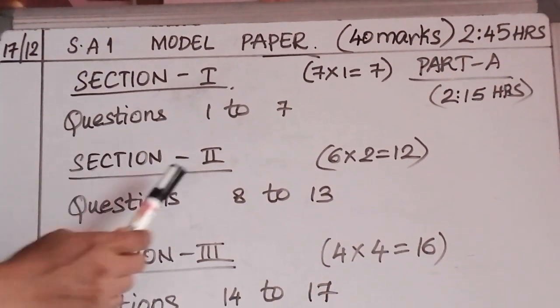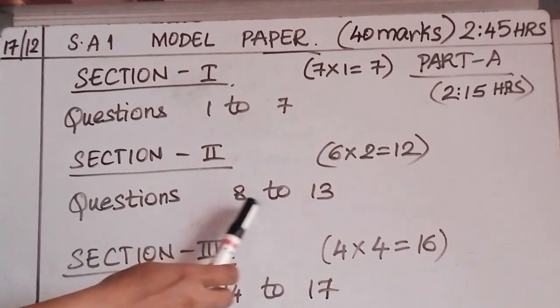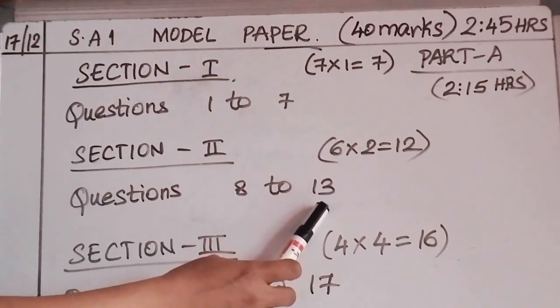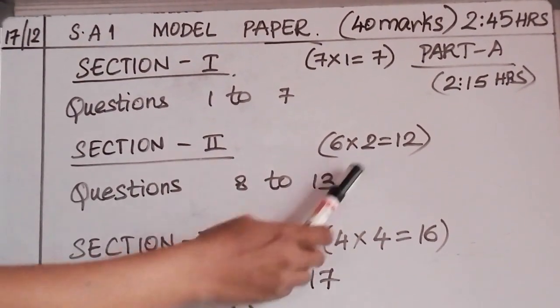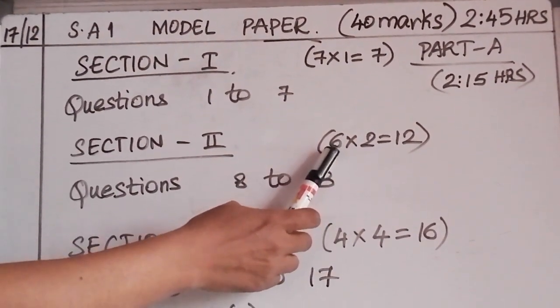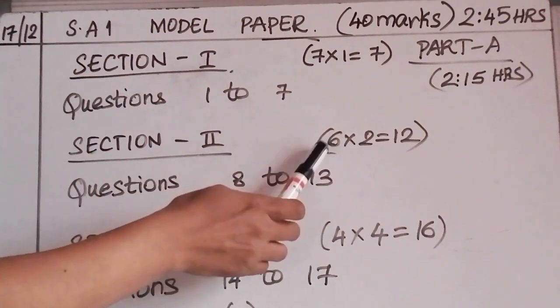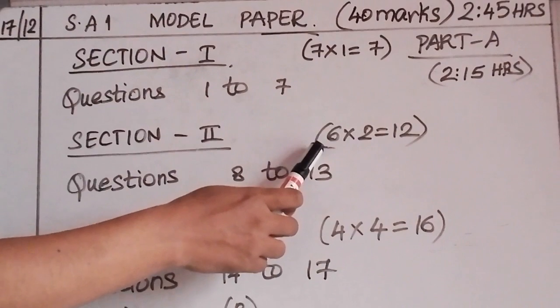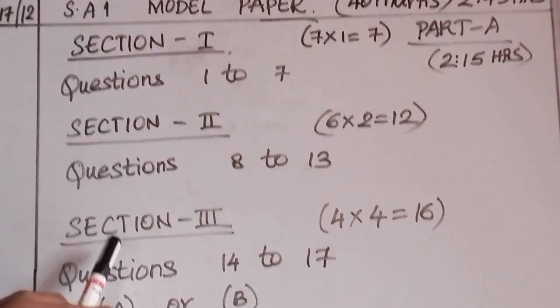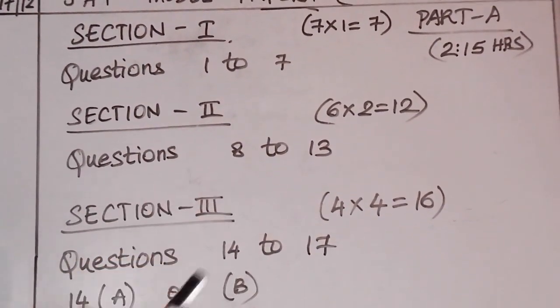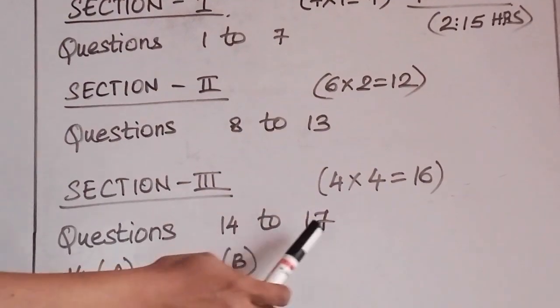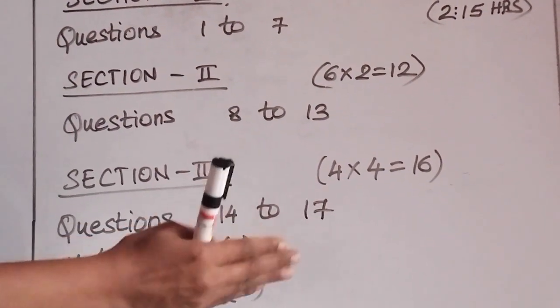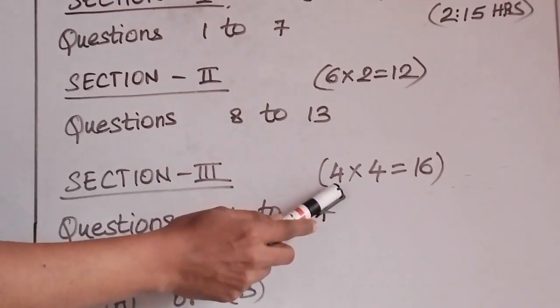Okay. Section 2, questions 8 to 13 you have to answer. Each question carries 2 marks. You have 6 questions in this section 2. All the questions should be answered. There is no choice. Then section 3. You have questions from 14 to 17, 4 marks questions, 4 will be given.